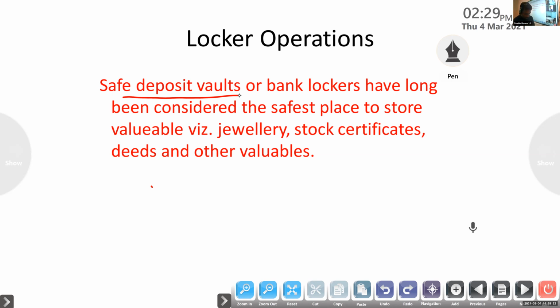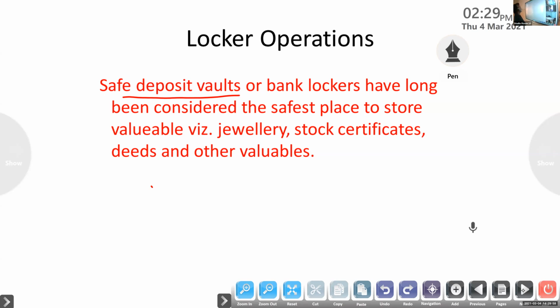Okay, so it is used for depositing valuables, and it can be hired by individuals, trustees or companies. Okay, so rent differs on the basis of size, branch. On the basis of size, per year 1,500 to 8,000 also they are taking from each customer. Okay, that is about the meaning of locker operations. So it is considered the safest place to store valuables.